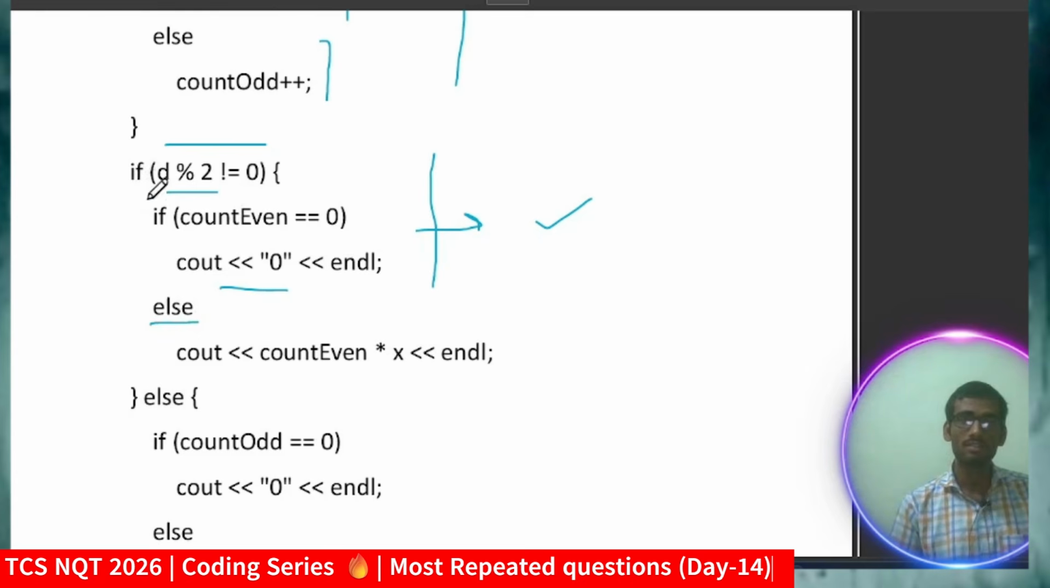If the count of even is not equal to 0, means there are some vehicles which are violating the rule, then I will just multiply with the fine. So count even into x.